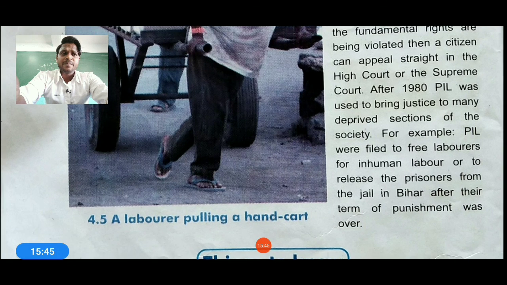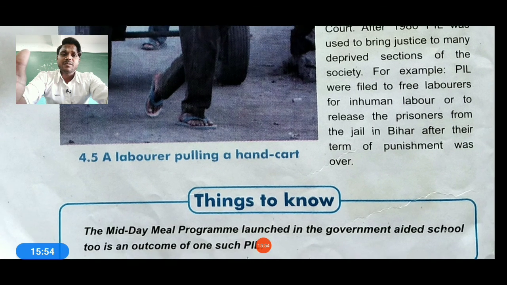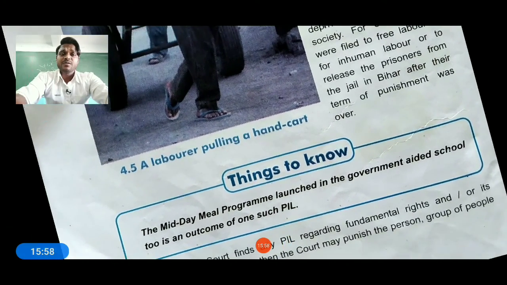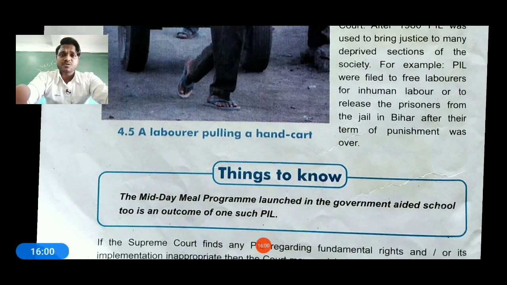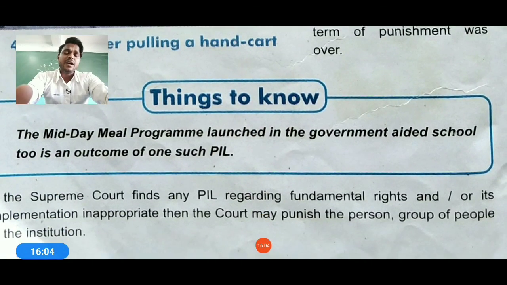For example, PILs were filed for three to four laborers over inhuman labor, and for the release of prisoners from jail in Bihar, and after that a term was given for the punishment too. So these are the general things where the Supreme Court is helping, and it is also making us understand the rules and regulations, and how we can live very harmoniously.